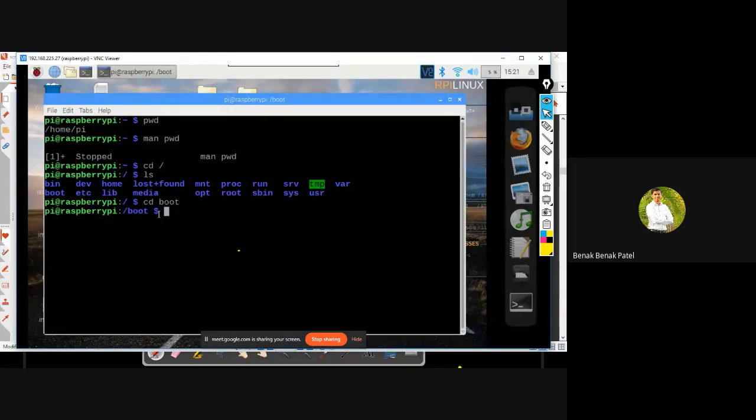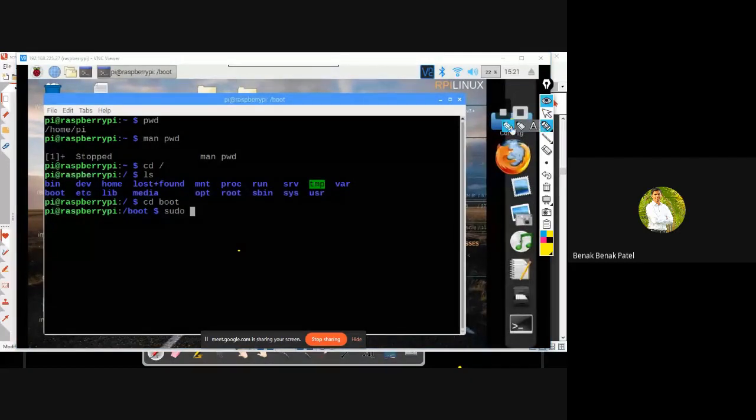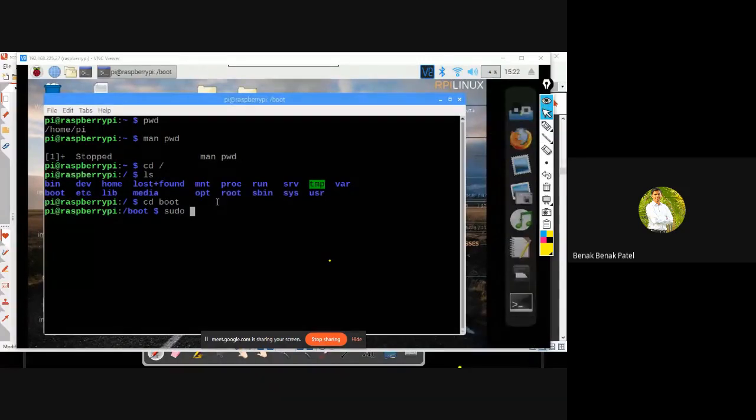enter, and here is where I'll make use of the nano editor. In order to make changes in OS related files, I've got to be the admin or the super user, for which I'll make use of the command sudo, super user do. So I'll type sudo nano, which is the editor, space config.